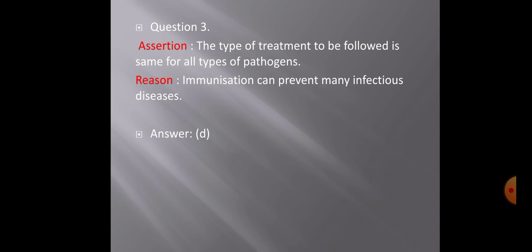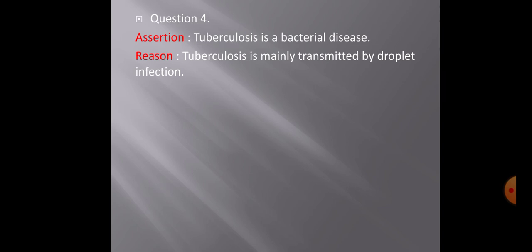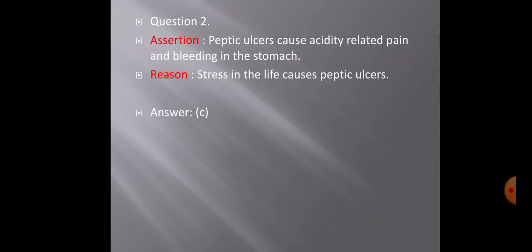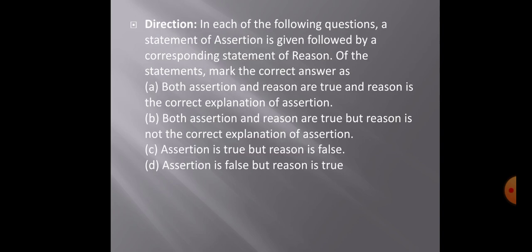The reason given is, immunization can prevent many infectious diseases. So immunization, recently you all have gone through the vaccination, so now you are all immune, right? You have got immunization from the coronavirus. So as you can see, this immunization is a method or technique which can help us to prevent any disease.